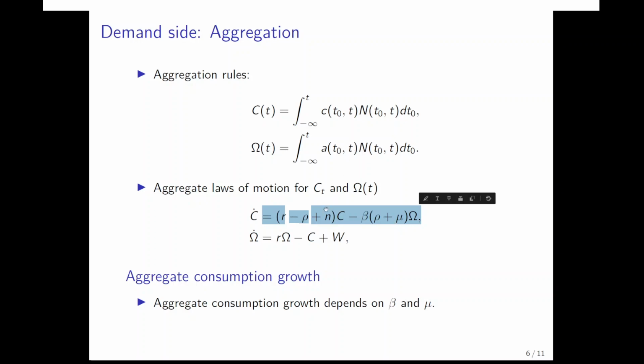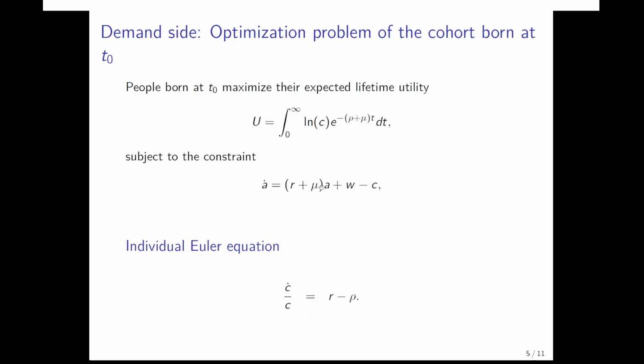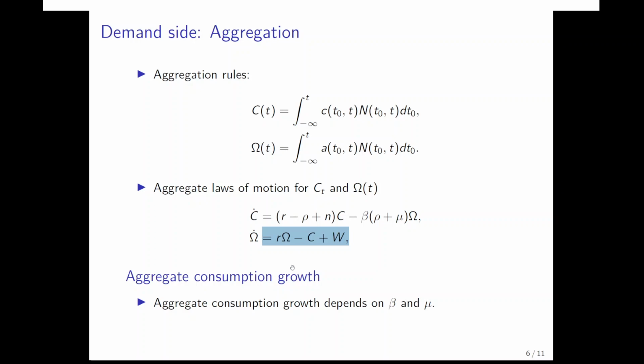With respect to the asset accumulation equation, not much changes because of the life insurance company that only redistributes wealth between individuals who died and those who survived. So actually the mortality rate mu integrates out when we aggregate over the different cohorts. Overall, in a nutshell, aggregate consumption growth now depends on the fertility rate and the mortality rate. And since the aggregate Euler equation is a crucial equilibrium relationship that we need later on to calculate the growth rate of the economy, changing beta and mu will have effects on economic growth.